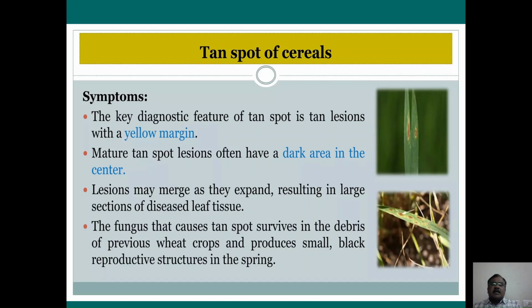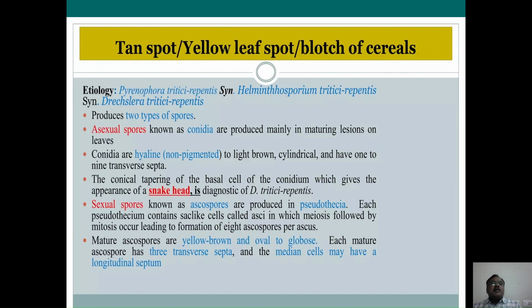The fungus that causes tan spot survives in the infected plant debris of the previous crops. They produce small reproductive structures on the infected plant debris during the spring season. The pathogen causing the tan spot is Pyrenophora tritici-repentis. The synonym is Helminthosporium tritici-repentis, which produces two types of spores.